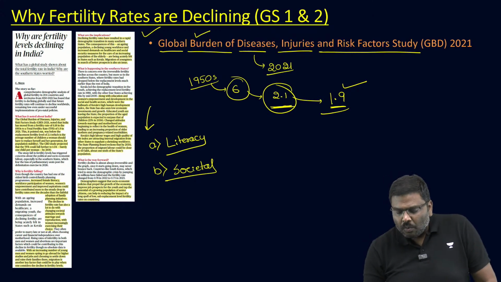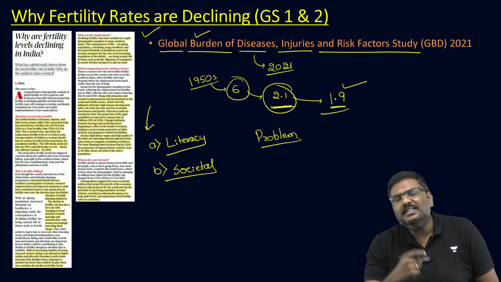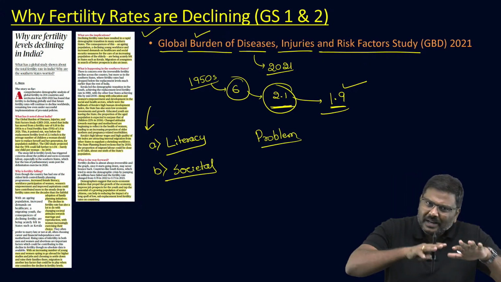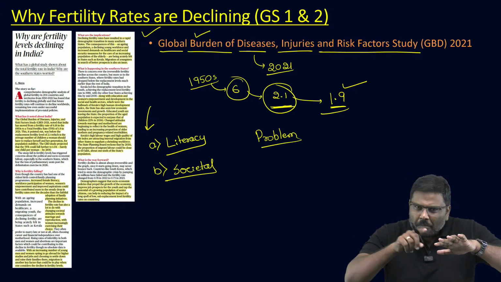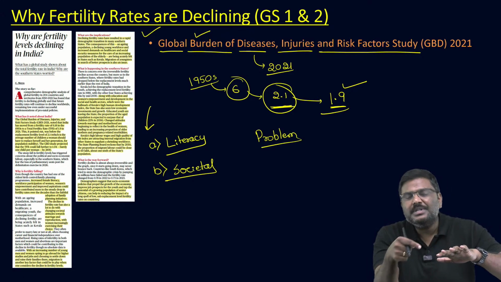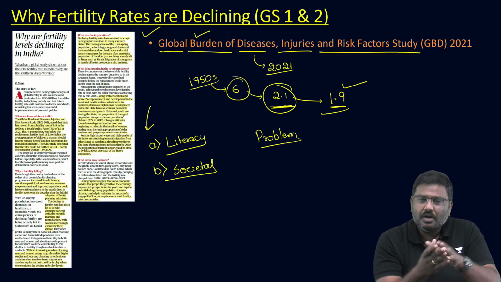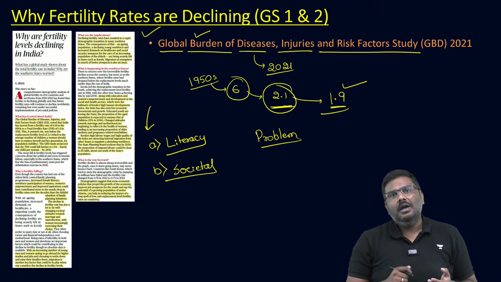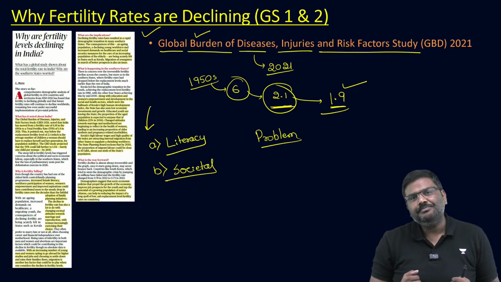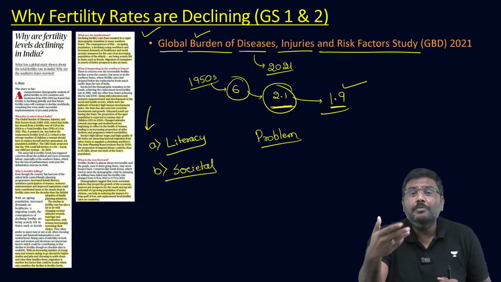But at the same point of time, what is the problem then? What is the concern if the TFR falls? The concern is that there is more and more migration of the youth population from India to the rest of the world. When the youth migrate in search of better jobs and better incomes, the qualitative working population in this region or state might fall. As a result, investments in the region, for example the state of Kerala, will be affected. Employability in the region would be affected.